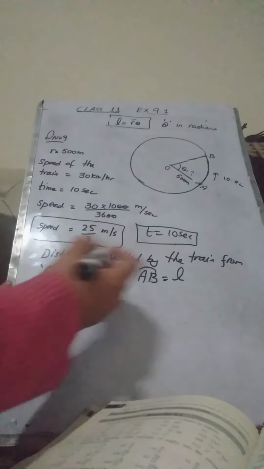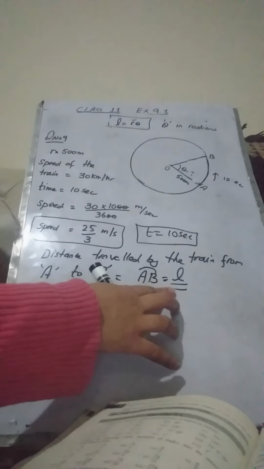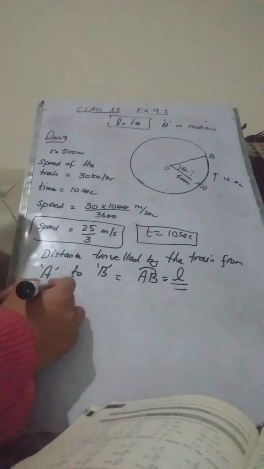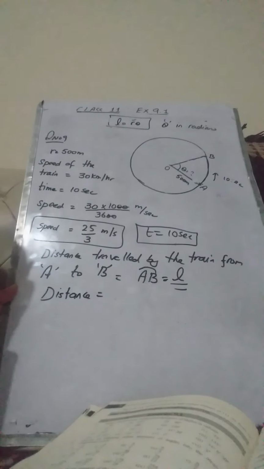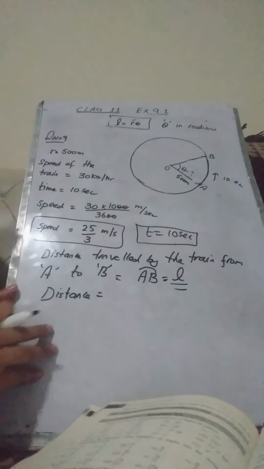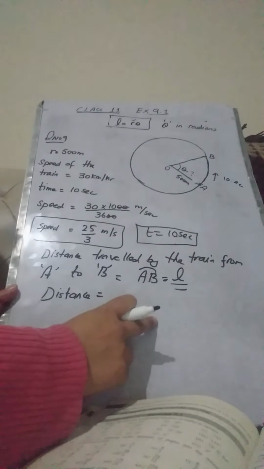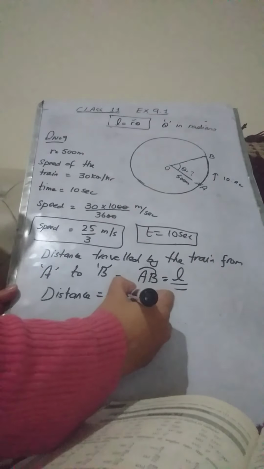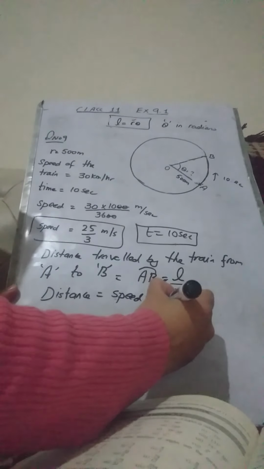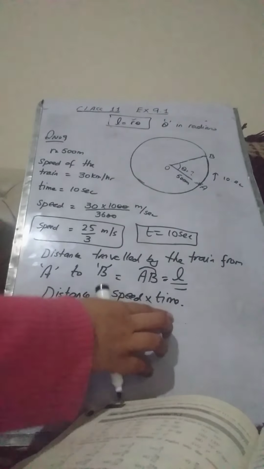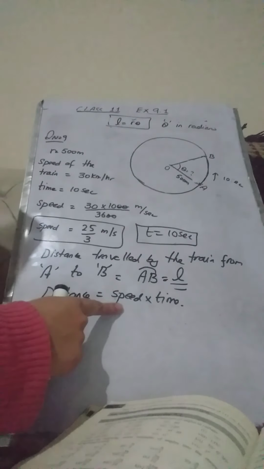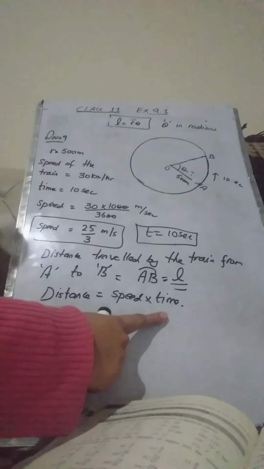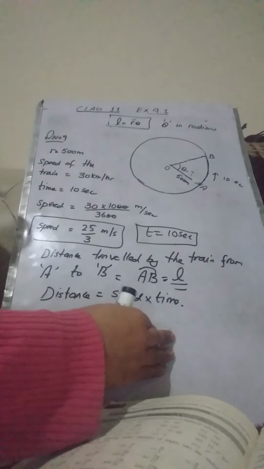Now to find the distance or the arc length L, we are going to use the formula which we have studied in physics: whenever you have a moving object that moves from one point to another with some speed, and you know the time it has taken to travel from A to B, then you can find the distance using this formula.